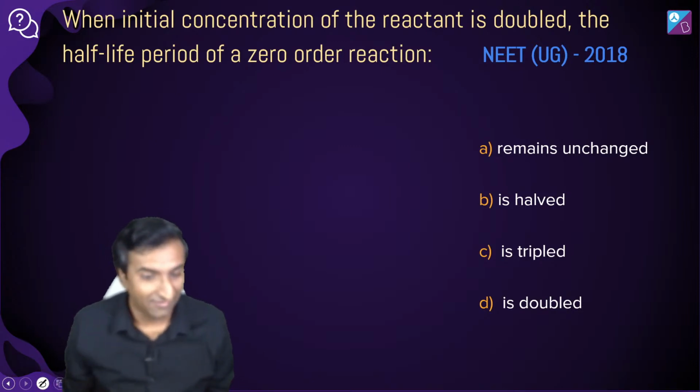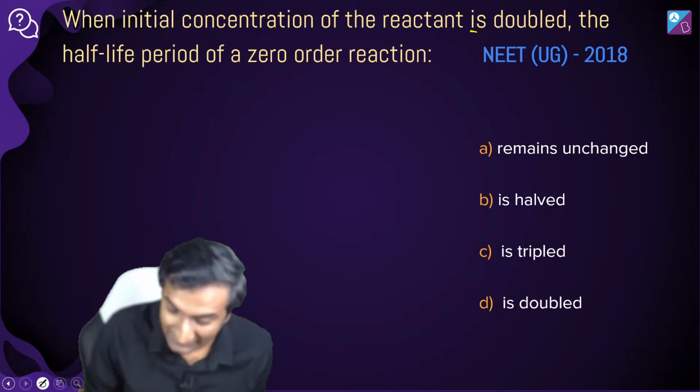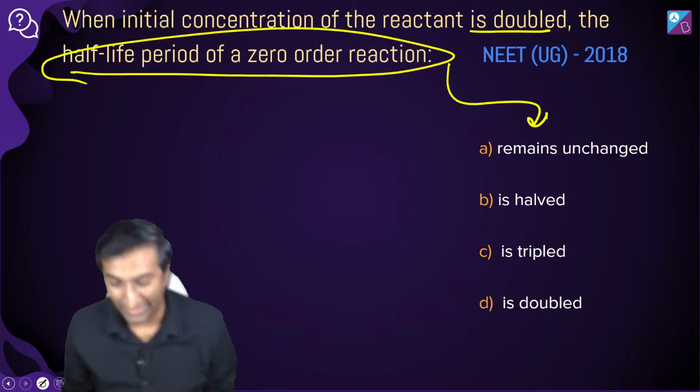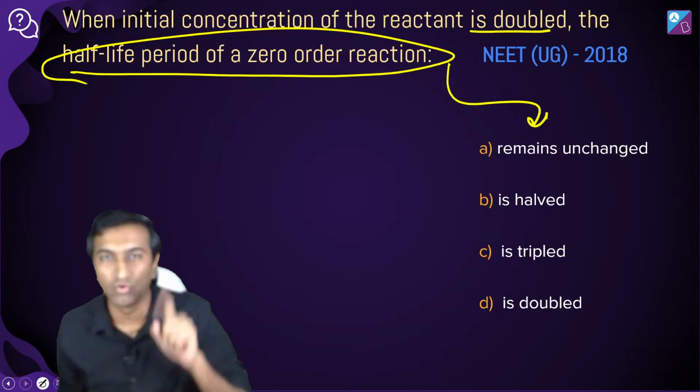खैर, इसका आंसर क्या है? बताओ. Initial concentration reactant is doubled. The half-life period of a zero-order reaction किस चीज में होता है? Now, देखो, students इसको दो तरीके से करते हैं.